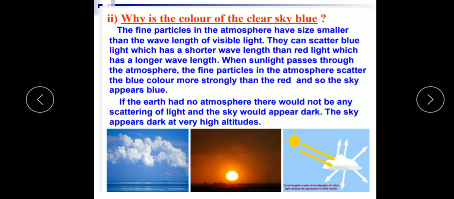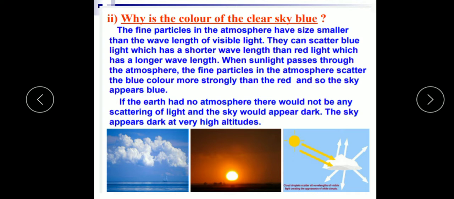It should also be noted that the sky appears black to passengers flying at higher altitude, because the scattering of light is not prominent at such height. Due to what? The absence of the particles. That means if the earth had no atmosphere, there would not be any scattering of light and the sky would appear dark.